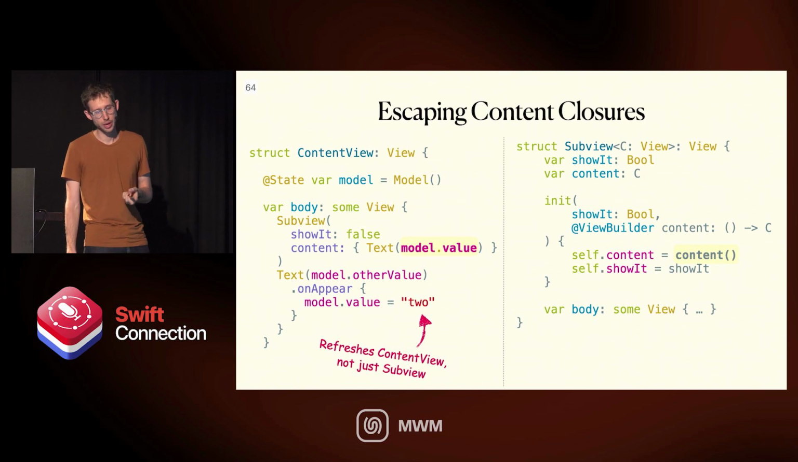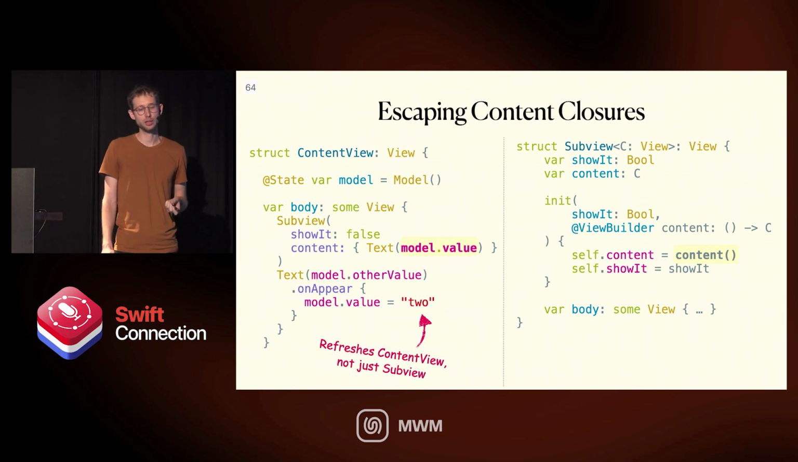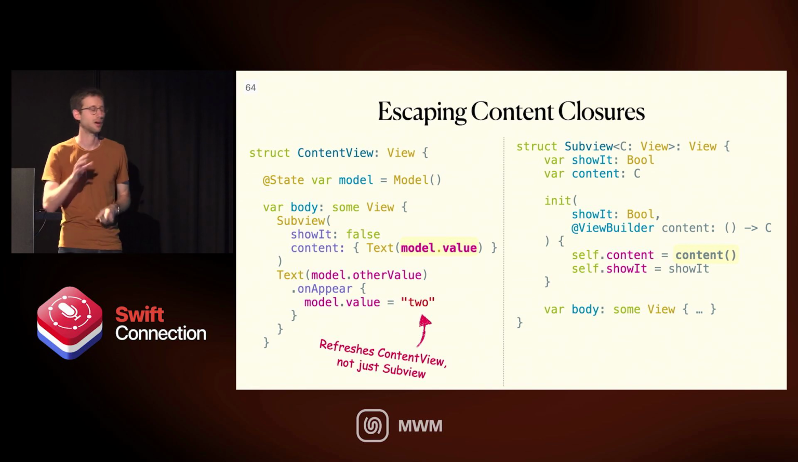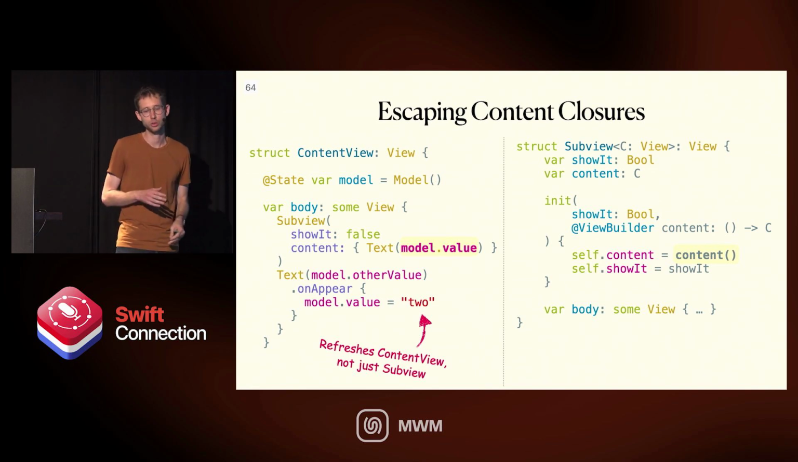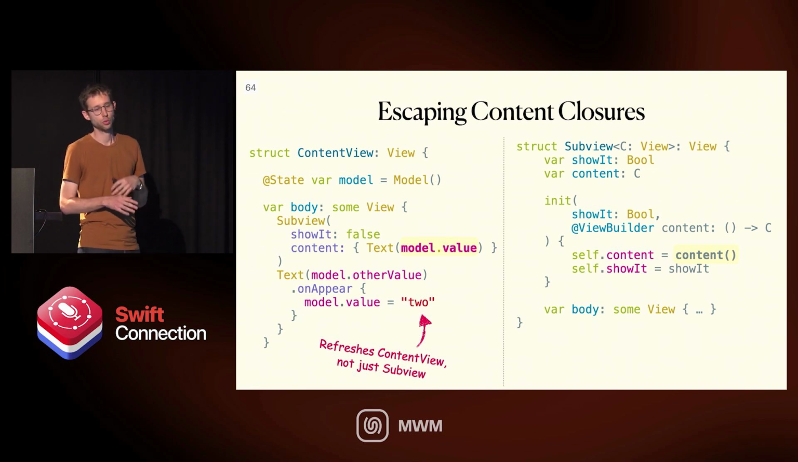And then later we change model.value from whatever it was first to some other string. And you can see here, content view is only using otherValue. If you remember the example I showed all the way at the beginning, this looks like that example where I could say, oh, this is great, value changes, but we don't care about value because we're not using it, so we're not going to be refreshed. But yes, we are going to be refreshed, because that closure we passed to subview was getting called inside our body.